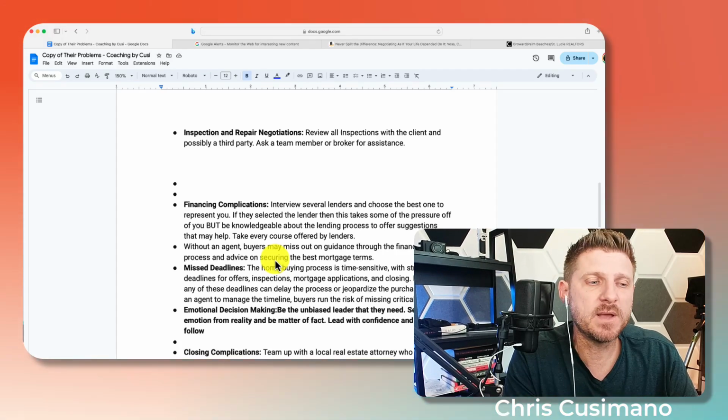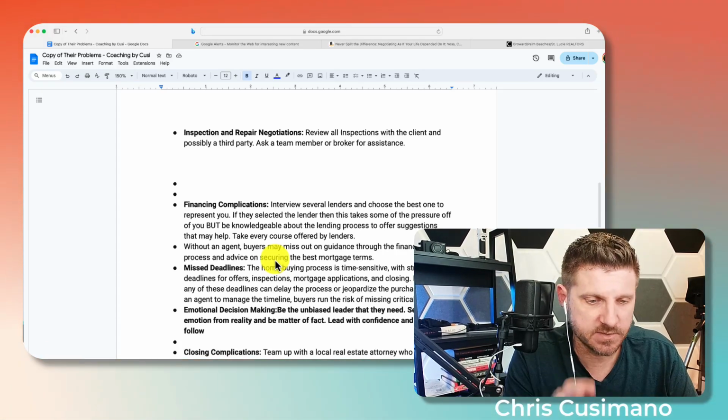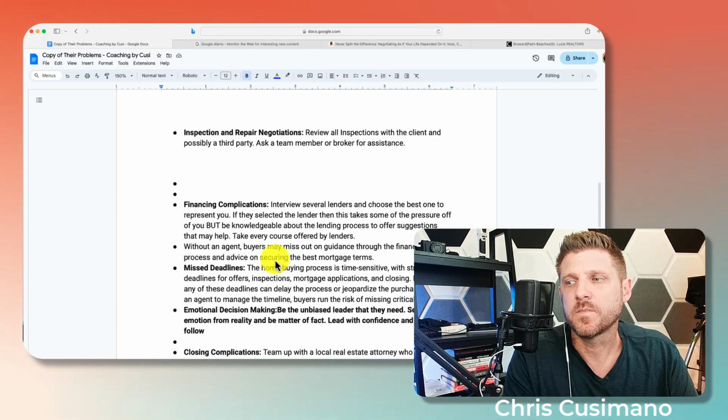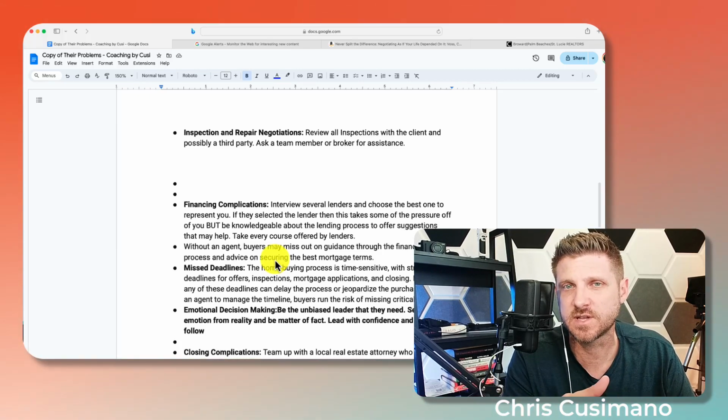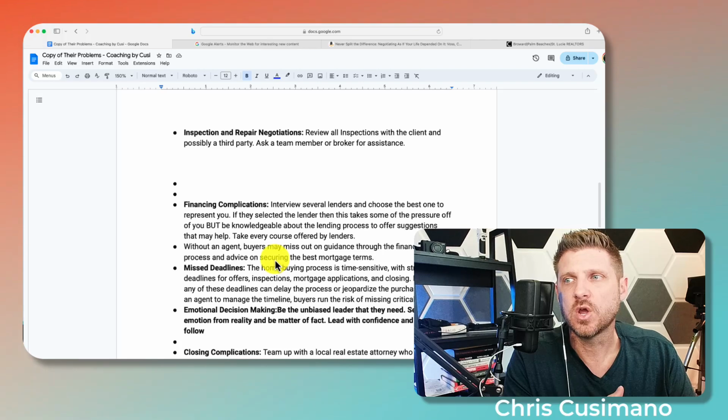All right. And if they pick their own lender anyway, you can say, "Listen, cool, I respect that, it's your decision. Can I at least have a conversation with your lender and ask them the questions?" Hey, is their credit good, or is it teetering? Is their debt-to-income good? Are there any foreseeable issues that might come up?